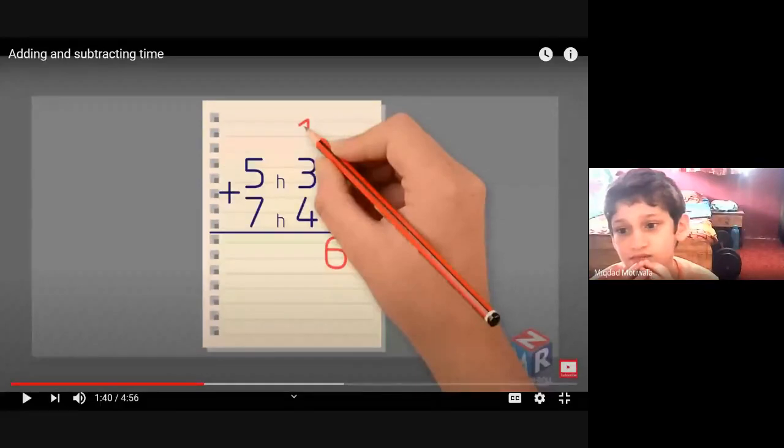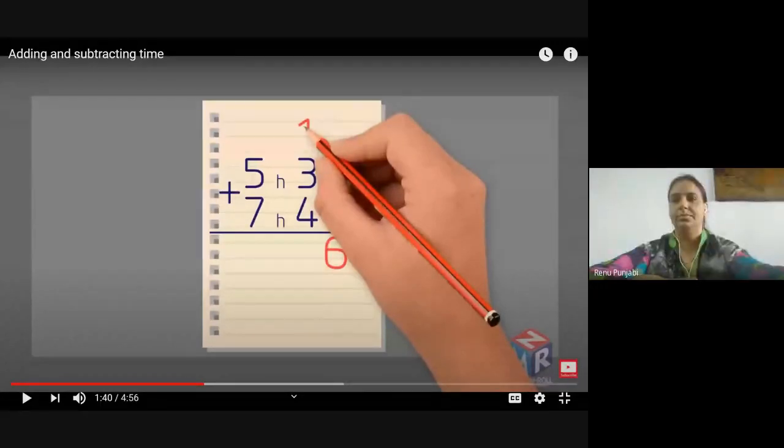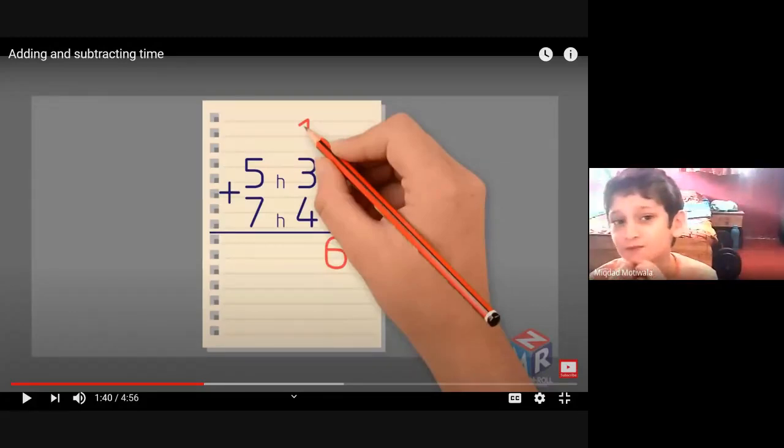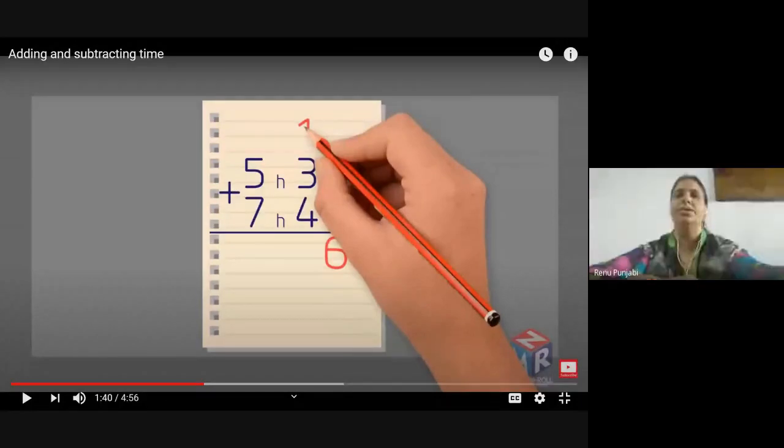50 minutes plus 35 minutes equals 85 minutes. So the hour column will be 1 hour and 25 minutes. Good. Okay, so let's continue it.